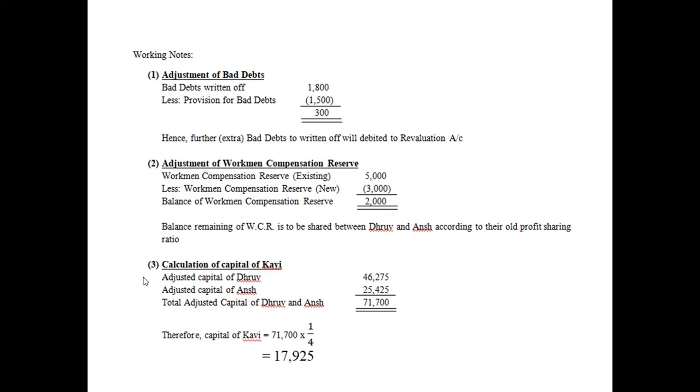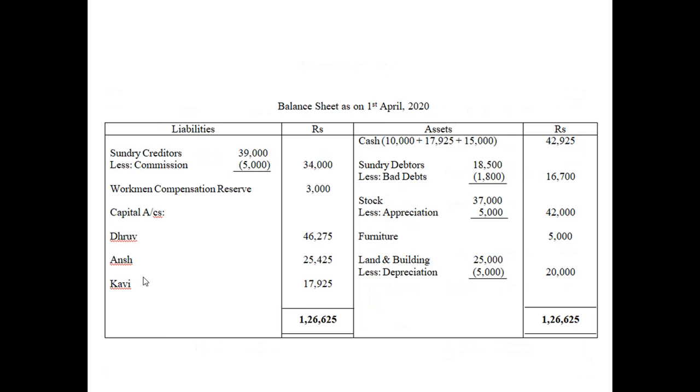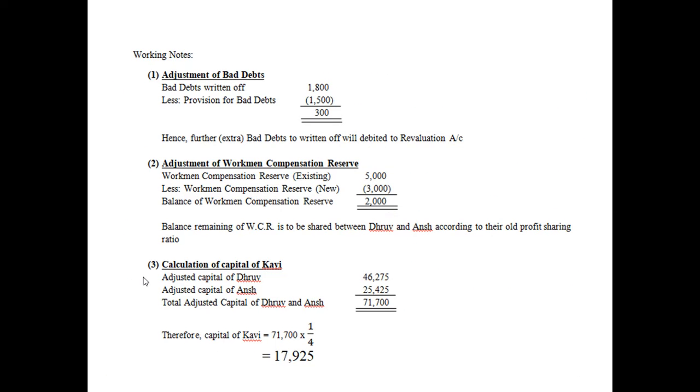In working note. Okay, it's okay. No issue. So the adjusted capital of Dhruv and Ansh is 46275 plus 25425, which will be 71,700. So as per the question, Kavi will bring one fourth of the combined capital of Dhruv and Ansh, which will be 71700 into 1 by 4.